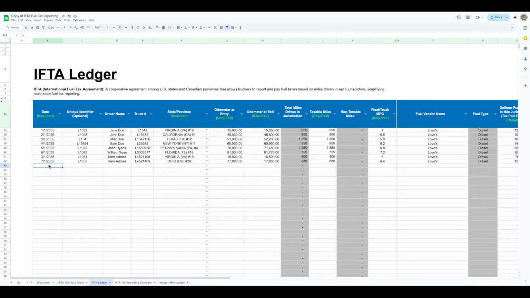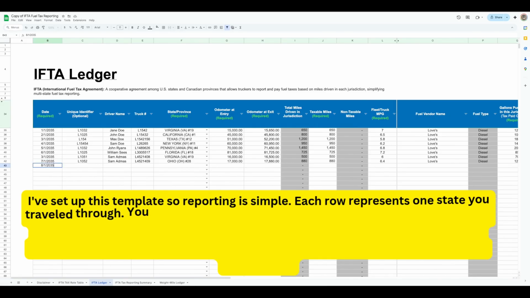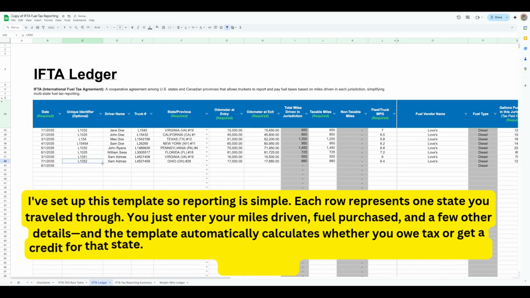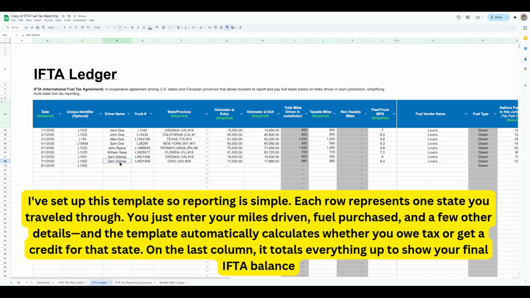So you need to enter in the date. So let's say we'll enter in for August 2035. You can add a load number if you want. You can put a person's name here, a driver name, a truck number if you want as well. And then for this, here is state and province. Let's do Arizona. Okay, and let's say we travel 800 miles.